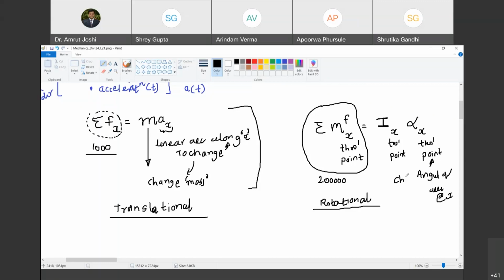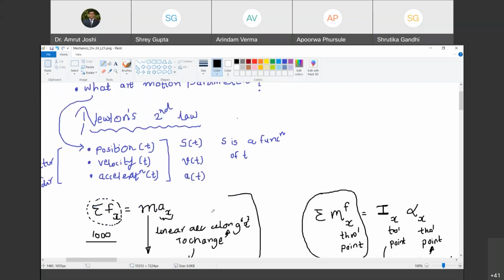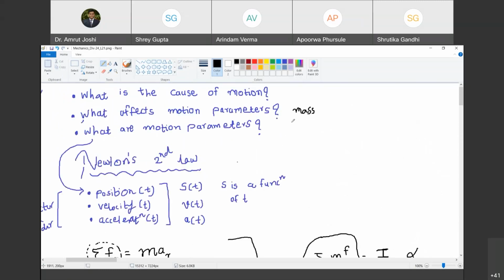Tell me. Ix. So you change Ix. So change in Ix, change in mass moment of inertia about x-axis. This is called as mass moment of inertia. Is going to result in change in angular acceleration about x-axis. So it is going to result in change in angular velocity and change in position. Do you agree with me? Yes, sir. Okay. So we have answered the second question now in totality.